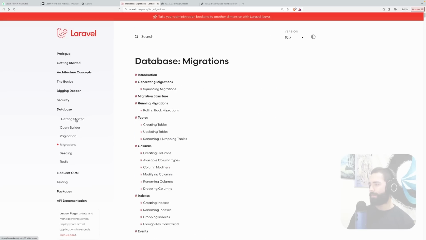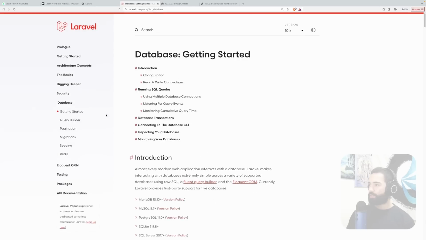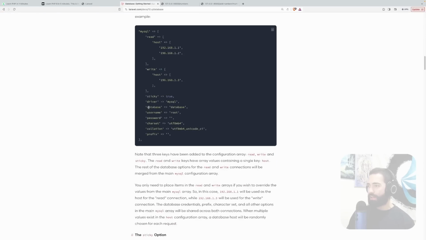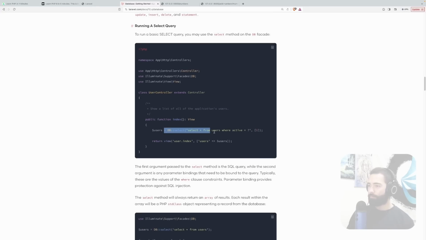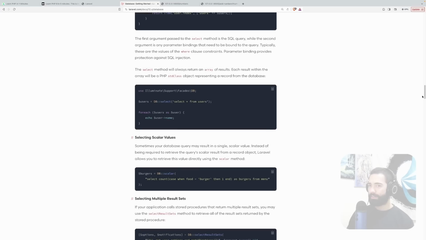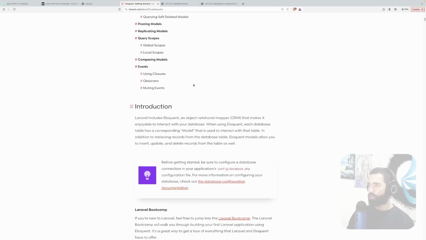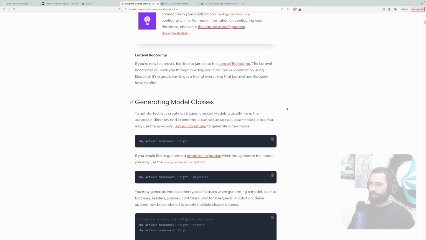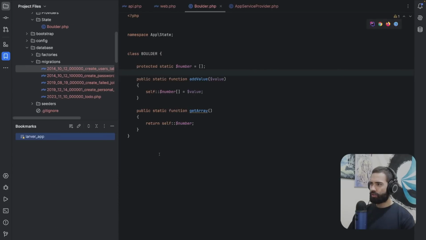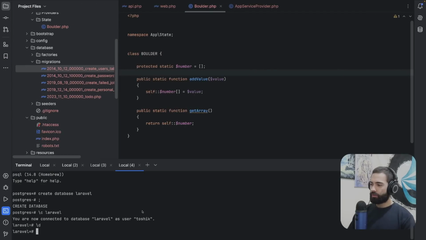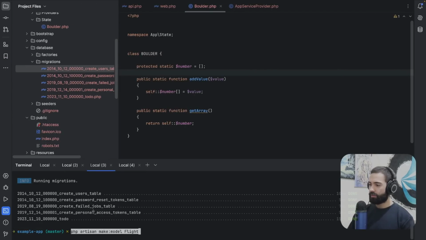Let's go ahead and start interacting with it. So in the getting started page, you don't get a crazy good ORM. You get something like this, I think, unless there is something like that. So Eloquent ORM over here. Let's check this out. So object relational mapper, right? And actually it looks like the Eloquent ORM is going to give me what I want. So let's try to follow this. I'm going to go to the terminal and let's run this. Oh, you know, might have spoken too soon. We'll just call this Todo.